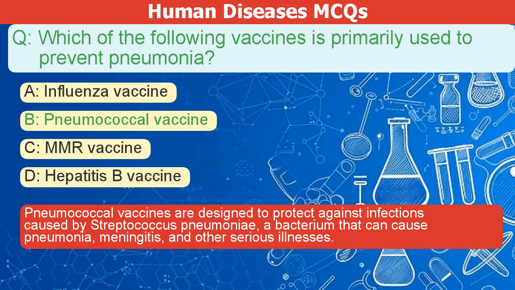Pneumococcal vaccines are designed to protect against infections caused by Streptococcus pneumoniae, a bacterium that can cause pneumonia, meningitis, and other serious illnesses.